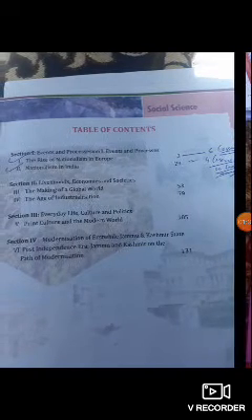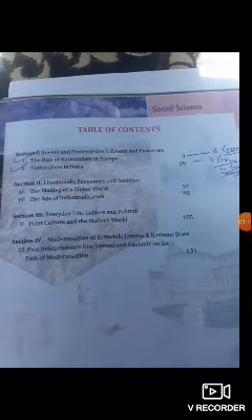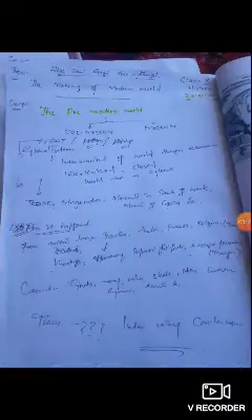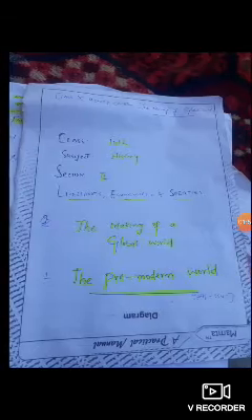This includes livelihoods, economies and societies. This is the second section of your history textbook.